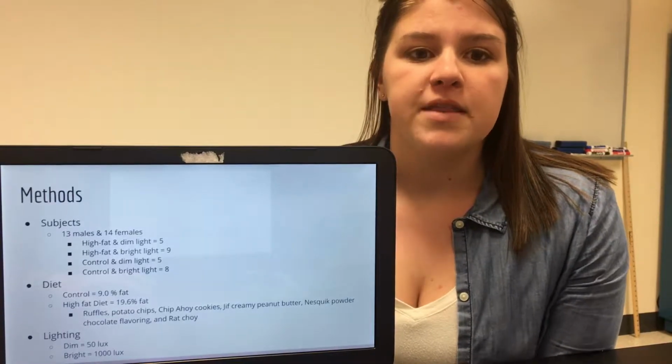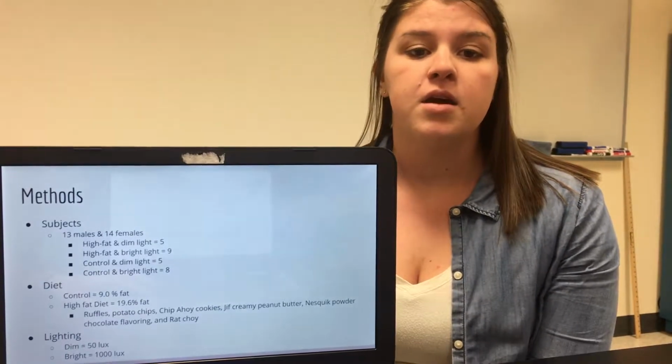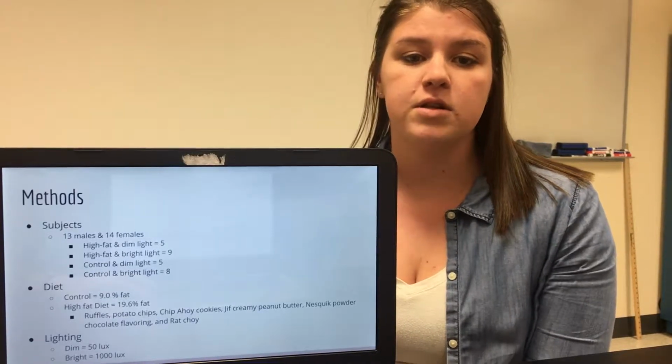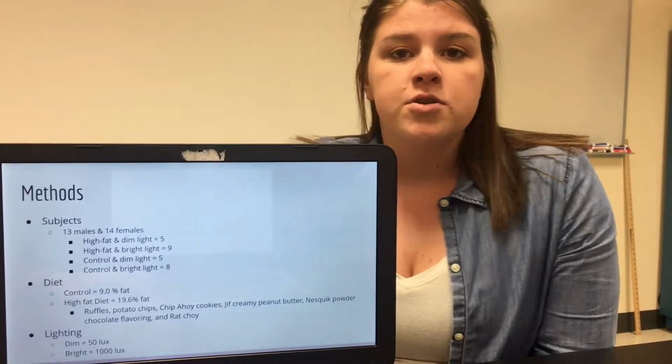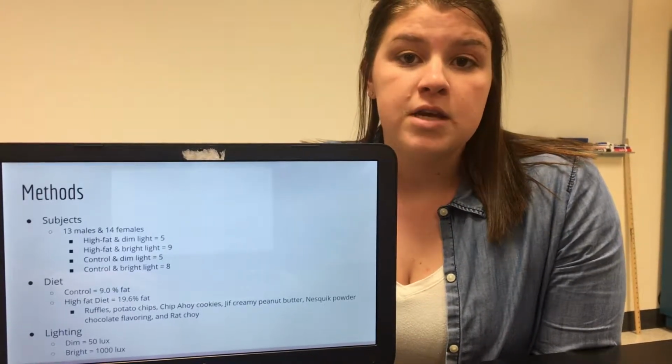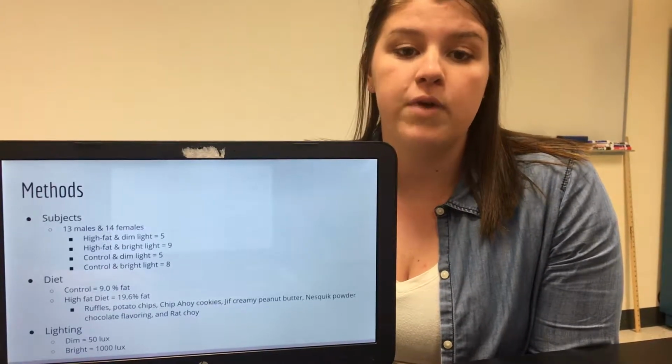As far as the methods discussion, we started with 27 total Nile grass rats. 13 were males, 14 were females. Each of those grass rats was individually housed and treated randomly.